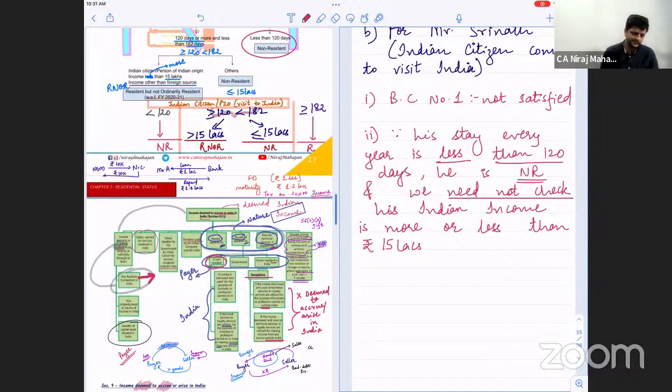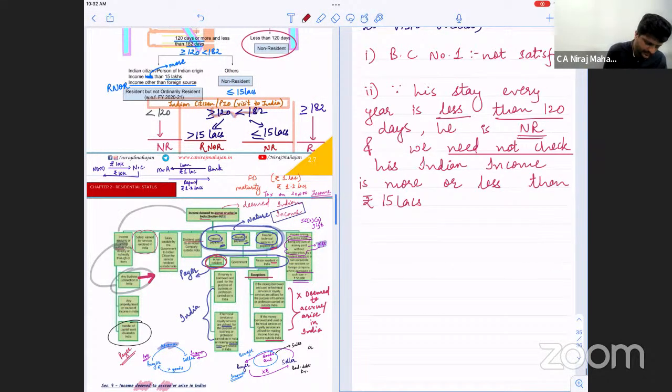Fine till here? Okay till here? Then little bit. Khushbu?